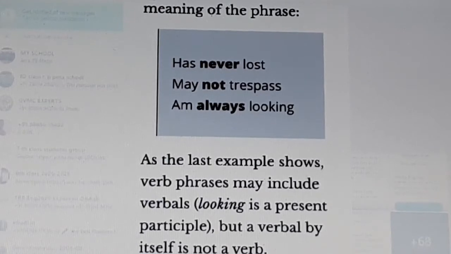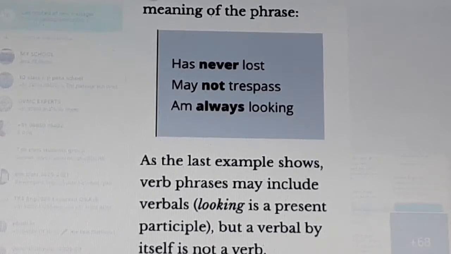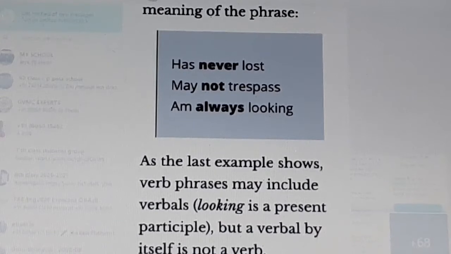As the last example shows, verb phrases may include verbals. Looking is a present participle, but a verbal by itself is not a verb. A verbal is not a verb, but verb phrases may include verbals.